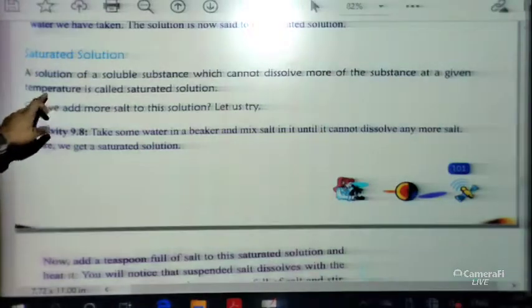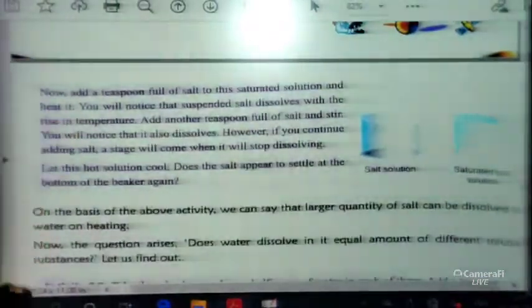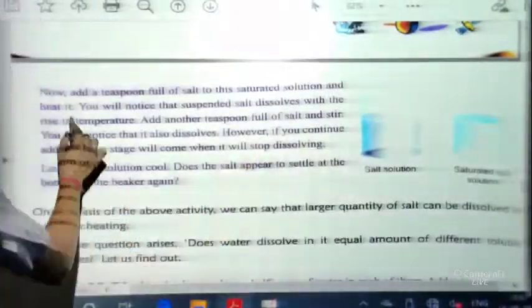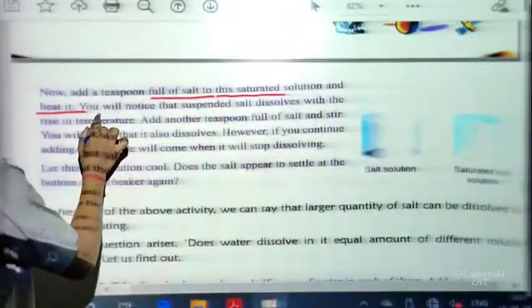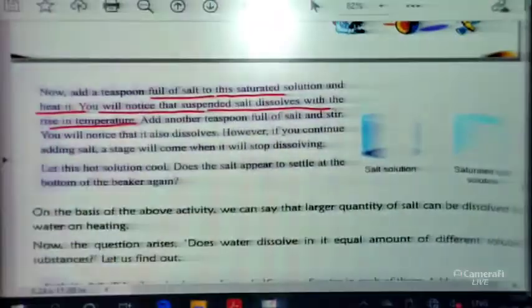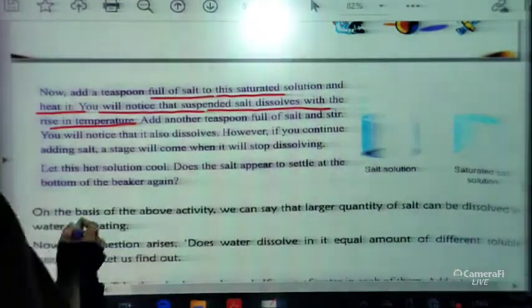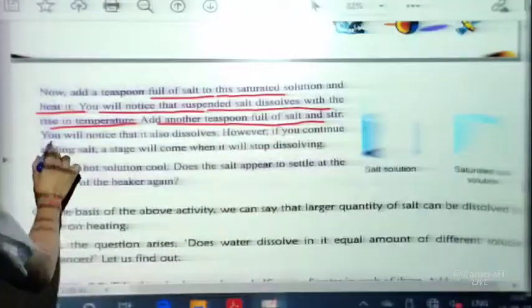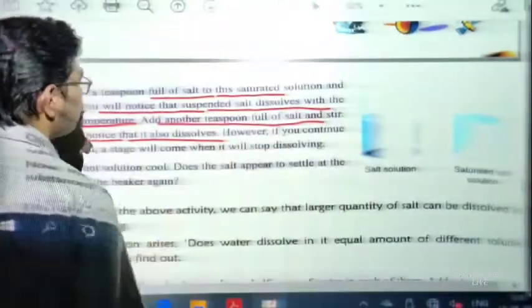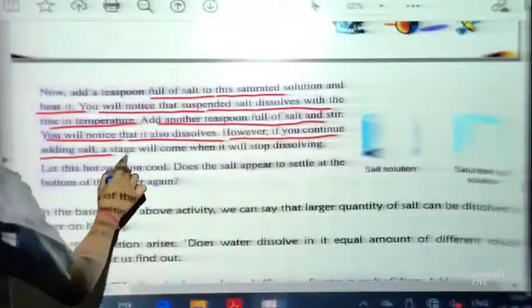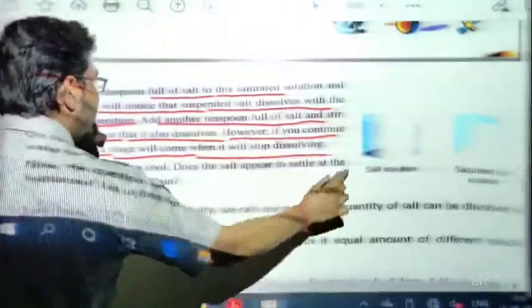Now let us discuss why temperature is very important. When a saturated solution is there, if we add one teaspoonful of salt in that saturated solution and heat the solution, you will notice that the suspended salt dissolves with the rise in temperature. So if we increase the temperature of the solution, what will happen? It can take more salt to be added. Now add another teaspoonful of salt and stir the solution. You will notice that it also dissolves. However, if you continue adding salt, a stage will come when it will stop dissolving.